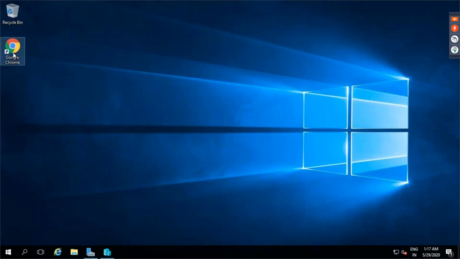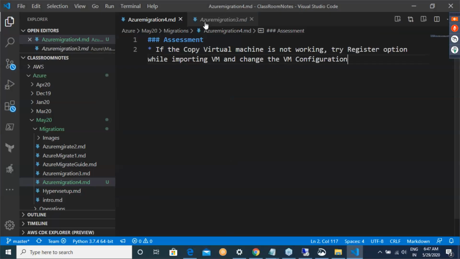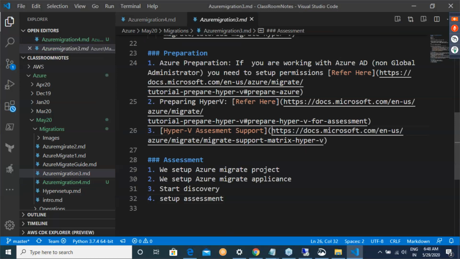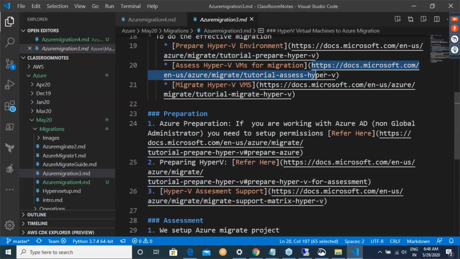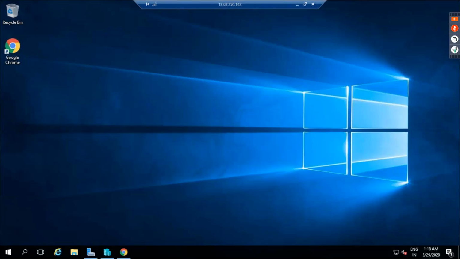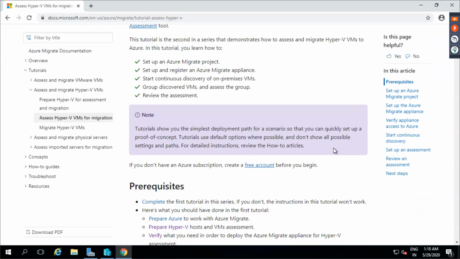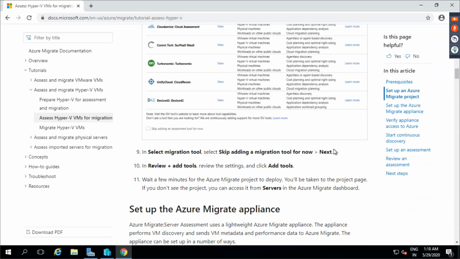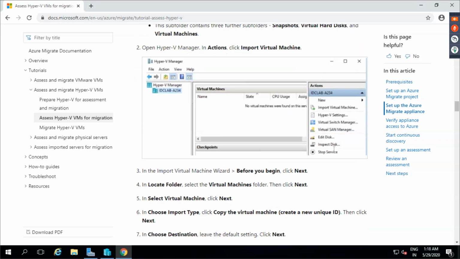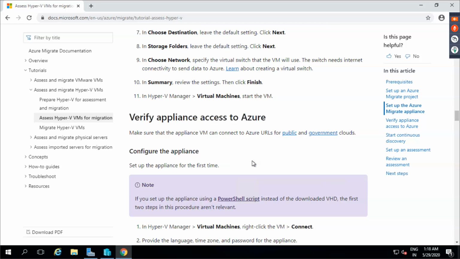Okay. So now let me do one thing. I want you to strictly follow the documentation. So let me open the documentation. If you see, by following this documentation, I am able to import the VM. And now, what is it trying to tell us? Ensure that your VM has access to the public cloud and all of that stuff, right?